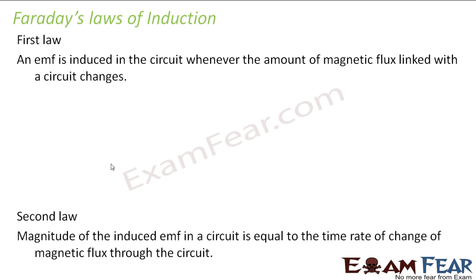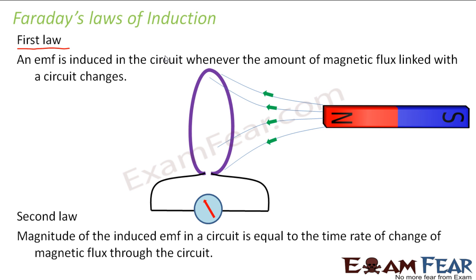So based on these three experiments performed by Faraday, he gave his two laws of induction, which are known as Faraday's first law and Faraday's second law. So he gave the first law, in which he stated that an EMF is induced in the circuit whenever the amount of magnetic flux linked with a circuit changes. So that means what he tried to say was that this galvanometer will show a deflection when a current flows through the circuit.